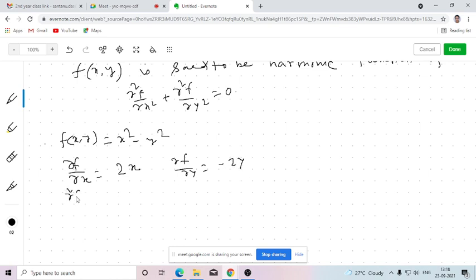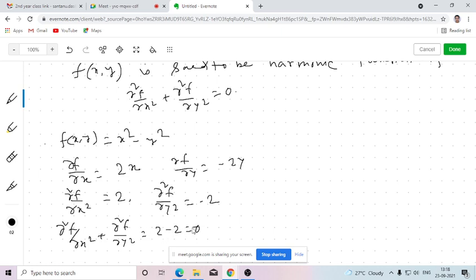Del 2 f del x2: we need to differentiate del f del x with respect to x once more, so this is 2. And del 2 f del y2 is minus 2. So here, if we add both, this is giving us 0. So that's why this function of two real variables f(x,y), defined by x square minus y square, is a harmonic function.